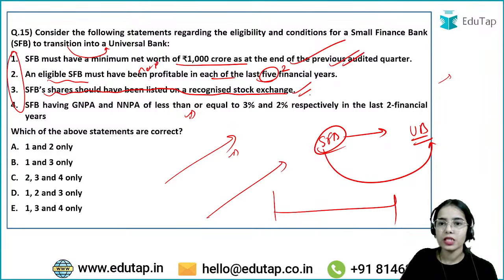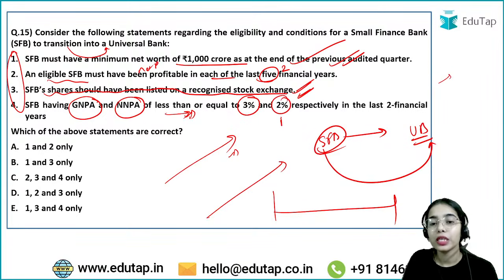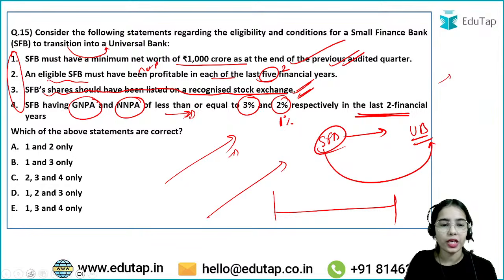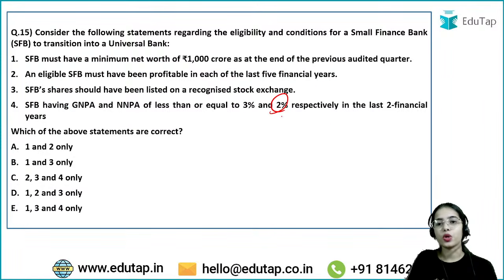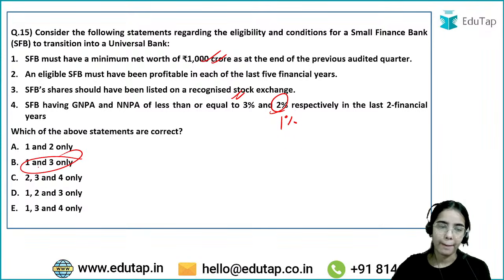Correct. So first is correct, third is correct. Gross non-performing asset of 3% or less, net non-performing asset of 1% or less in the last 2 financial years. Here the statement is wrong because it is not 2%, it is 1%. So first and third statements are correct, and that's why the answer here is B.